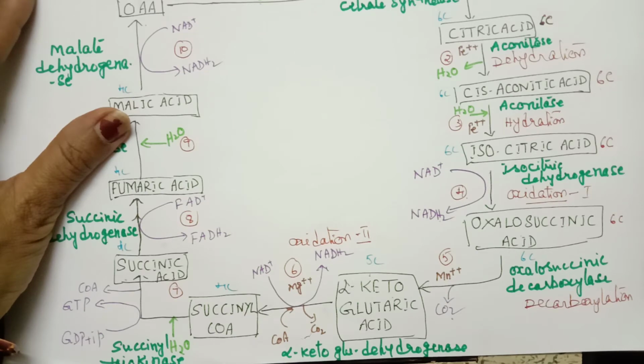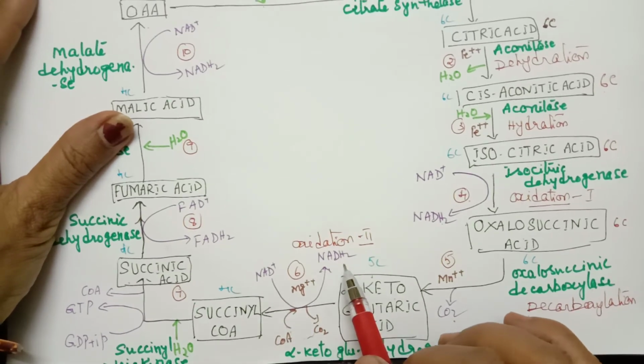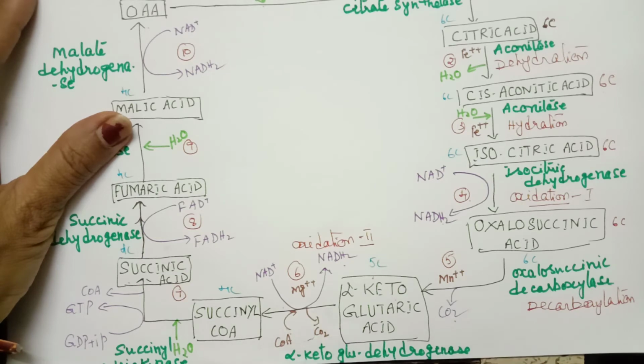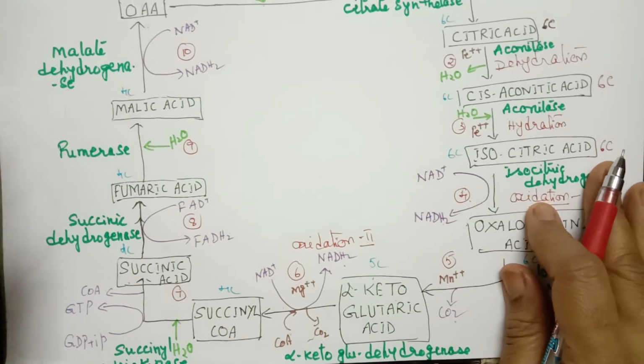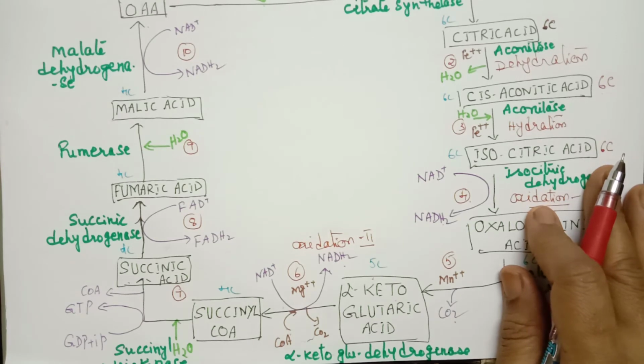Alpha-ketoglutaric dehydrogenase. And coenzyme A is required, carbon dioxide is liberated, and there is a formation of NADH2. Magnesium is also required here. That is the sixth reaction. Now let us see the next one, the seventh reaction.